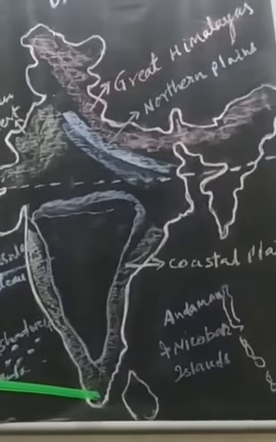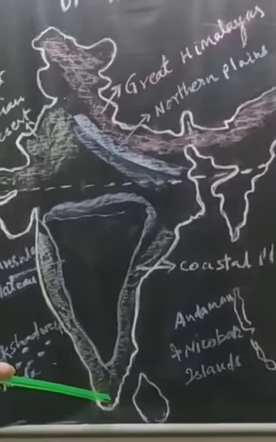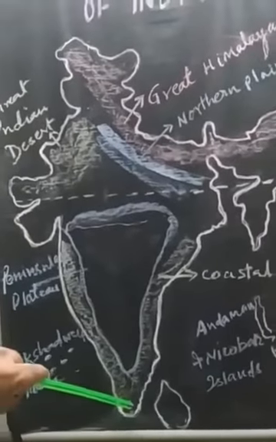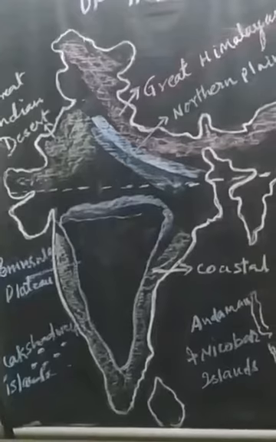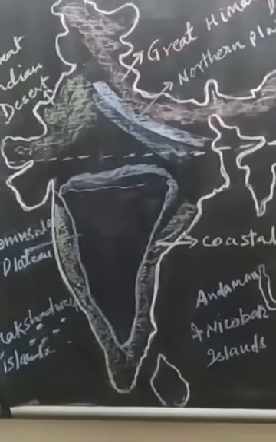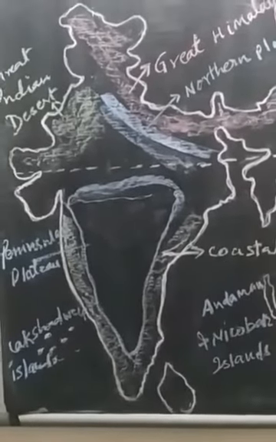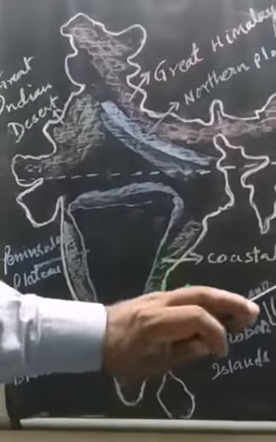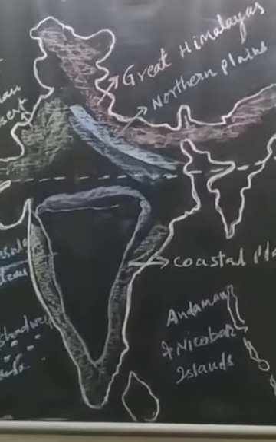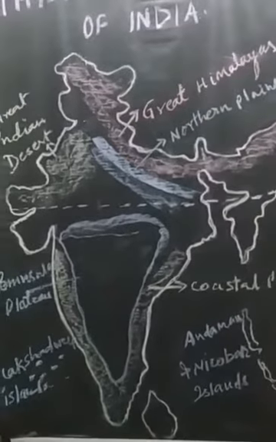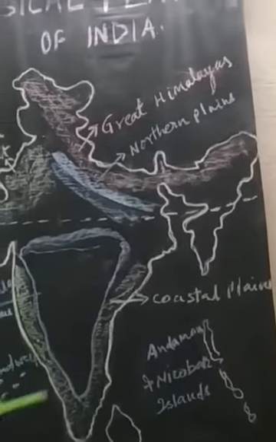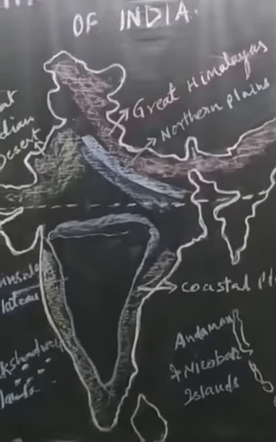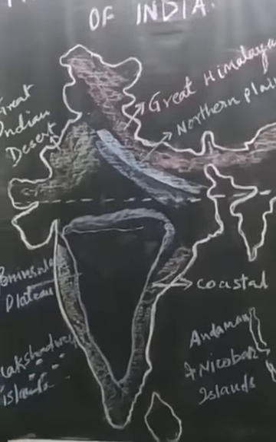The Eastern Ghats are discontinuous and irregular and dissected by rivers draining into the Bay of Bengal. The Western Ghats cause orographic rainfall. Now here I would like to explain to you what is orographic.